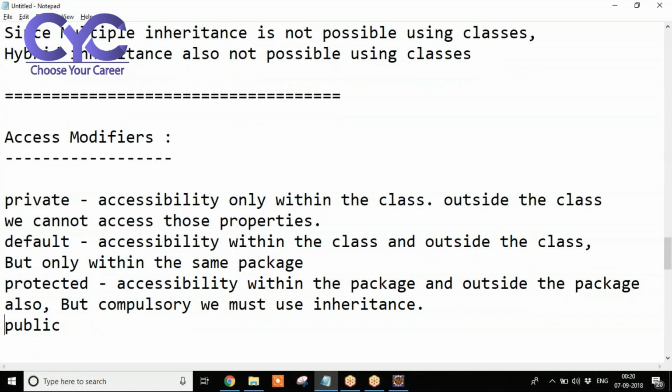Now, public means there are no restrictions. Anywhere we can access without any restrictions.